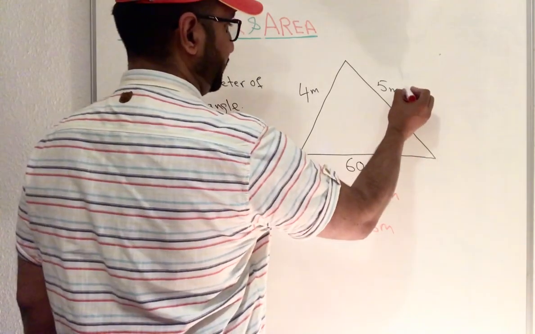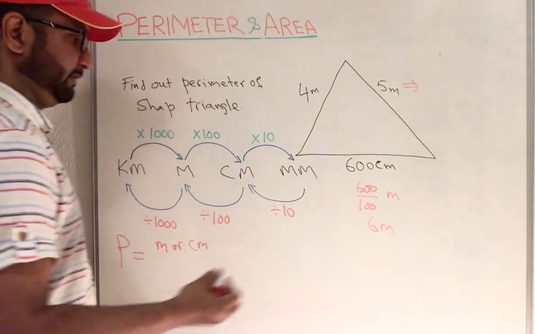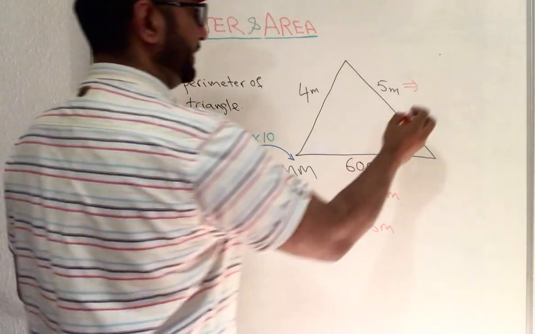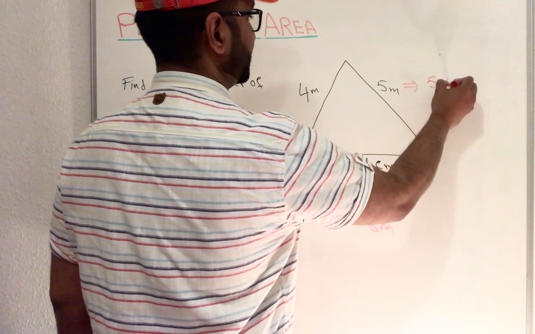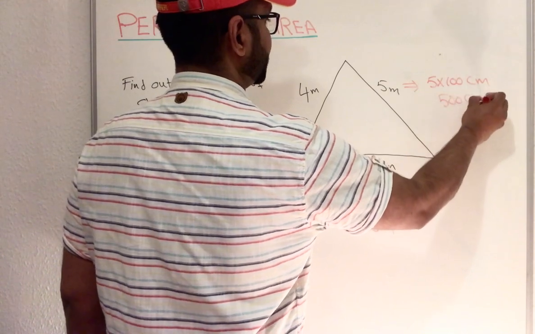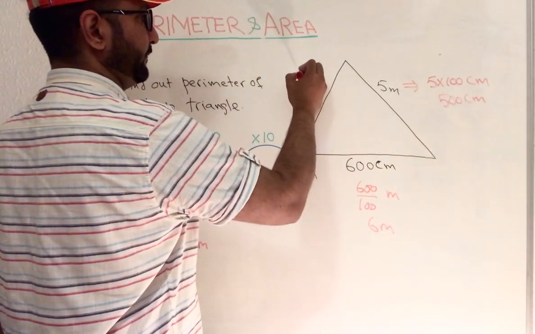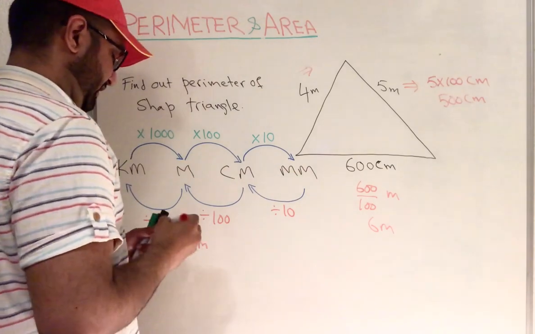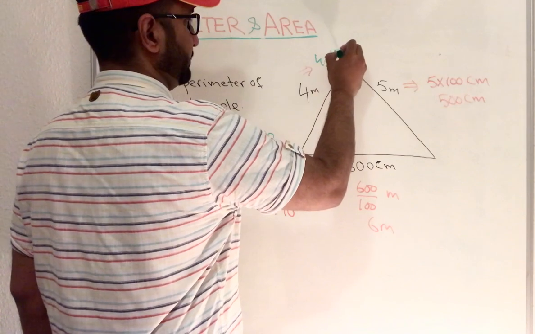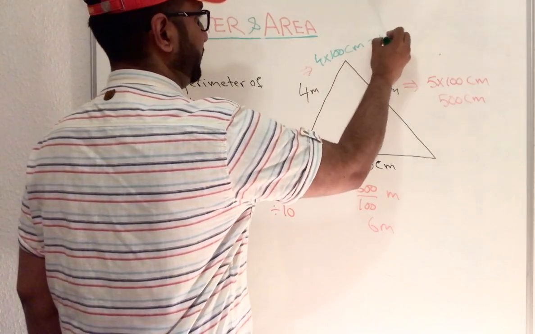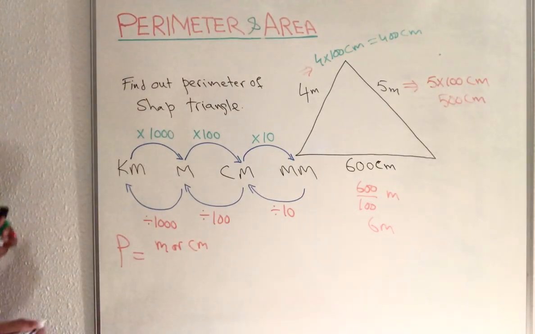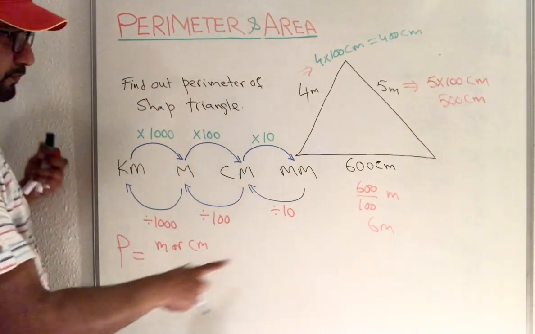Or if you are converting meters to centimeters, then you multiply by 100. Here we can write 5 times 100, which becomes 500 centimeters, same as it is here. If you are converting into centimeters, then you have to multiply by 100, so 4 times 100 becomes 400 centimeters. So either way you can convert. If you need to find out, I will do both of that.